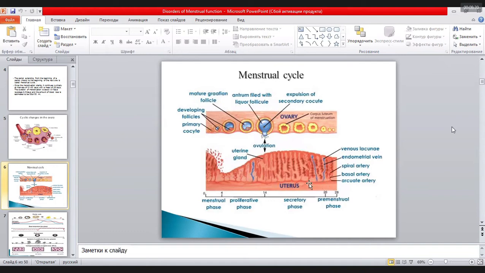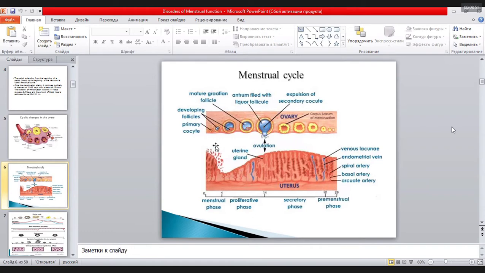We name this the premenstrual phase: the spiral arteries become very wide, and desquamation of the endometrium begins. We name this menstruation, when we see blood discharges. You see the development of the mature follicle, then the appearance of the yellow body and its regression if there is no pregnancy.